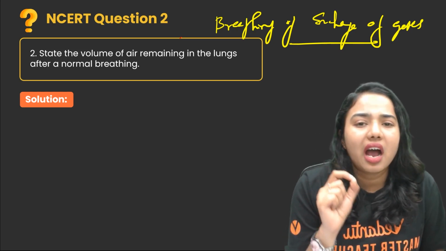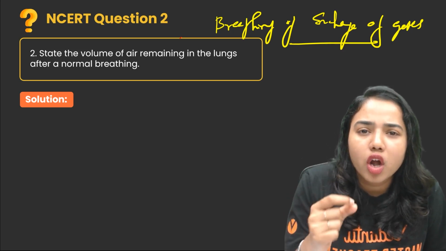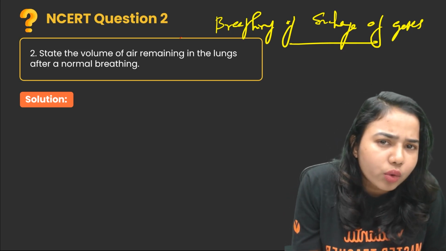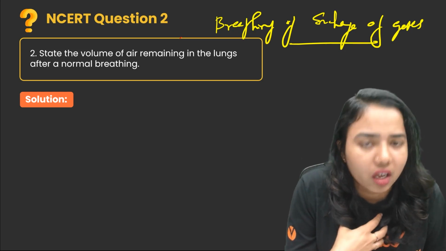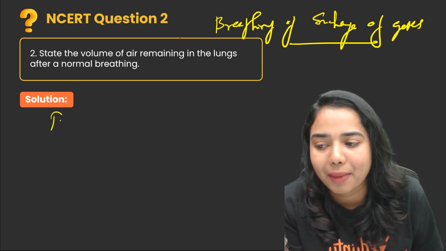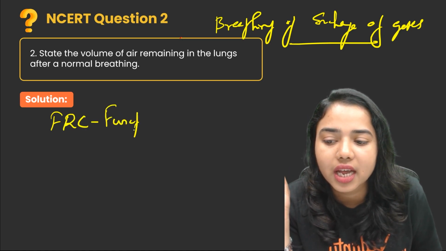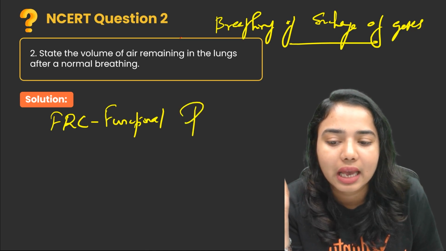State the volume of air remaining in the lungs after a normal breathing. That means after a normal breathing or a normal respiration, there always remains a small volume of air in our lungs. So what is it called? It is called functional residual capacity, or FRC.